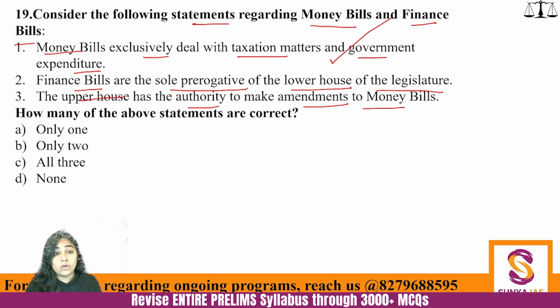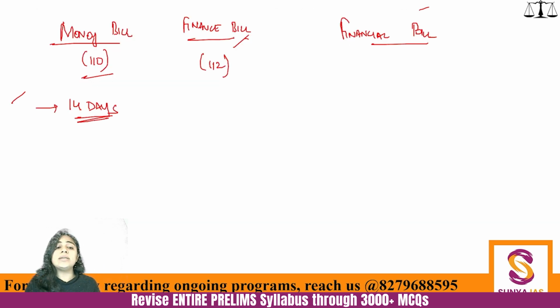Finance bills, not financial bills, are the sole prerogative of the lower house. Even this is absolutely correct, because voting on the budget is done only by the Lok Sabha, not by the Rajya Sabha. Finance bill is where you are getting the finance from, what your receipts are. So this is correct. Can the upper house make amendments to a money bill? No. As I already told you, it can only delay the money bill for 14 days, nothing more than that.